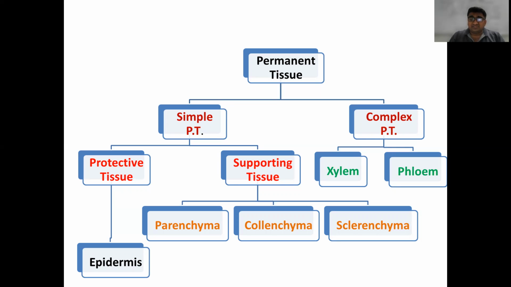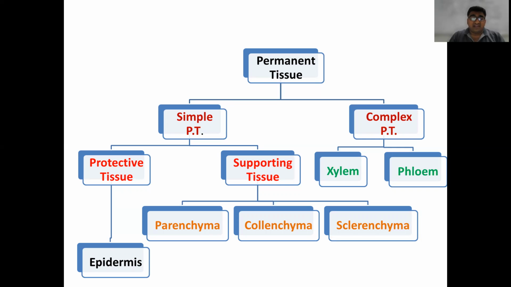Then we have studied the different types of plant tissue, meristematic tissue and permanent tissue. Meristematic tissue means those tissues which have the ability to divide, and they increase the length of the plant or thickness of the stem, and are responsible for formation of new branches, flowers, and leaves.